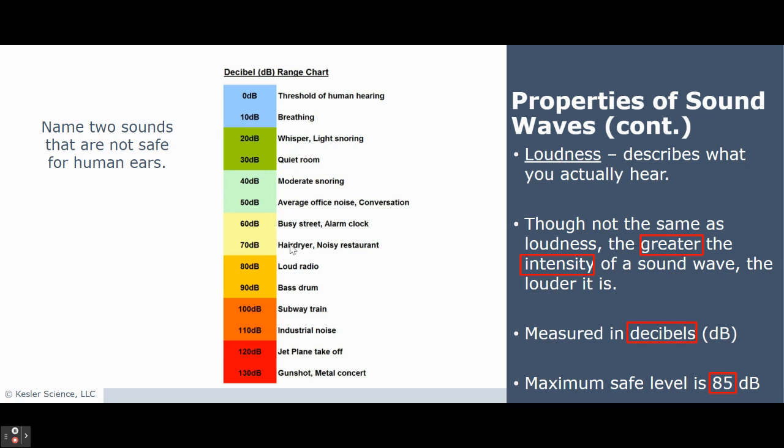And then you can see, let's go higher up. A subway train, that's 100 decibels. All right. This is outside of that safe level. Industrial noise, outside that safe level. Jet plane taking off and gunshot/metal concert is 130 decibels. So these are unsafe, and actually if you continue to expose yourself to these loud sounds, it can cause hearing damage.